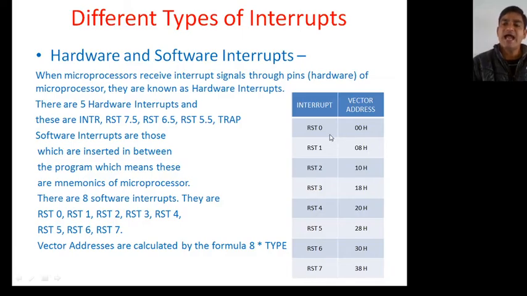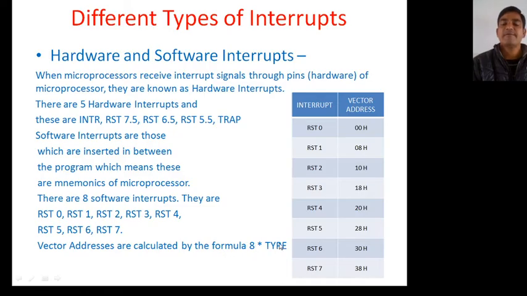After executing ADD B and after RST 0, now it will not go to the next instruction, it will go to the 0000 memory location. Okay, this is your vector location. How will you determine this vector address? This vector address is nothing but the starting address of your subroutine, where you have to perform your subtask, and this is calculated by using the formula